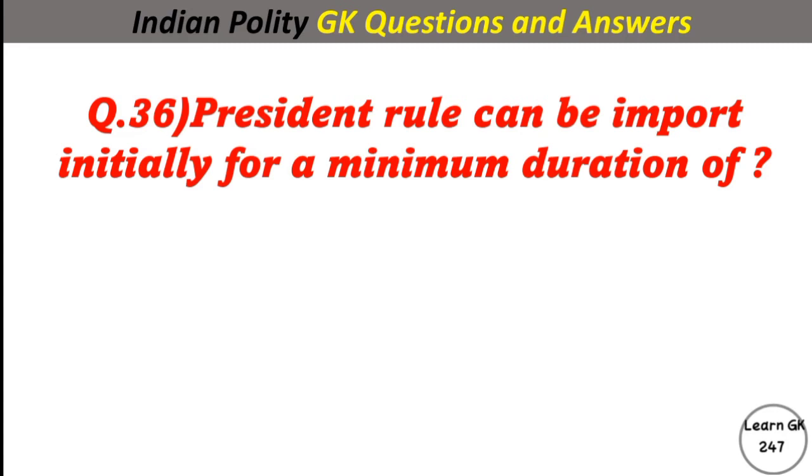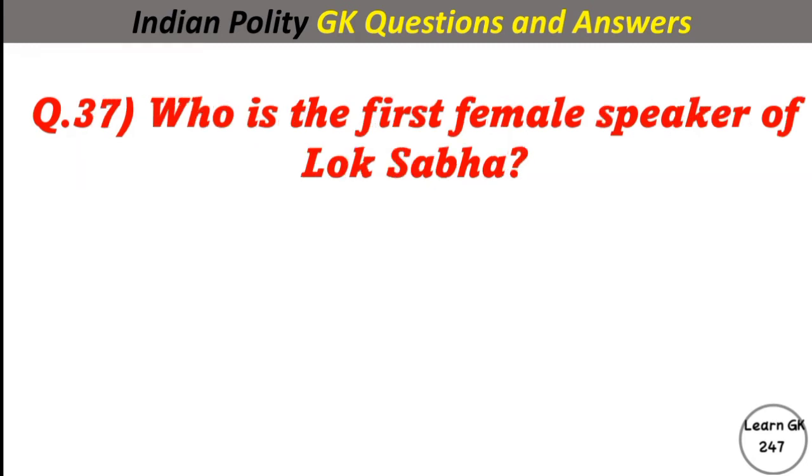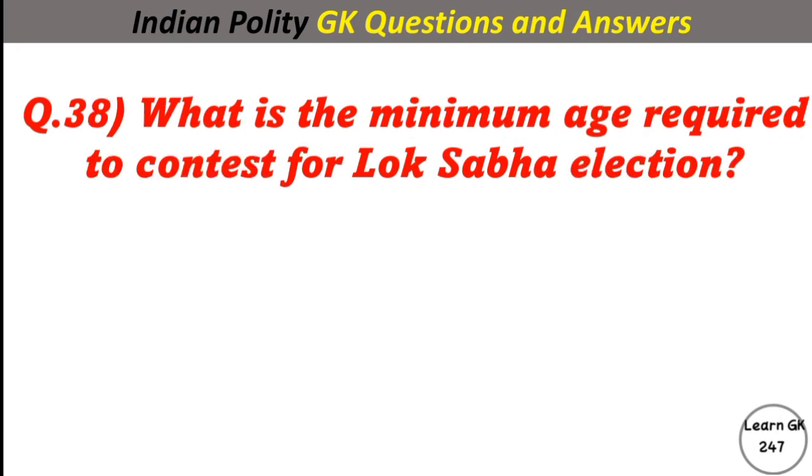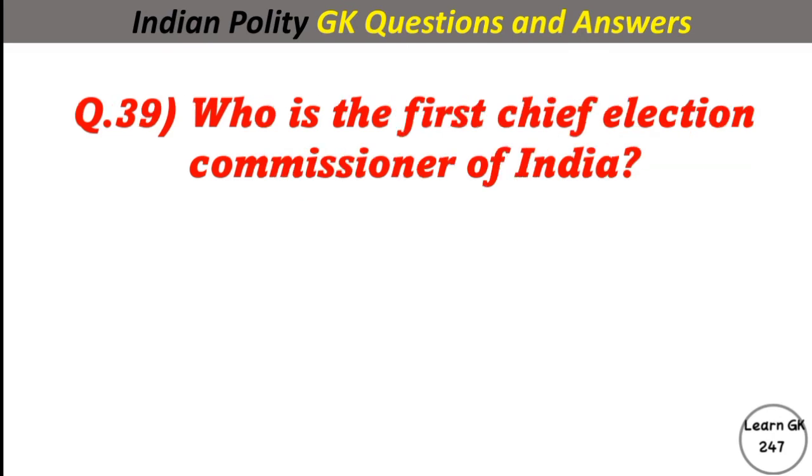President's rule can be imposed initially for a minimum duration of? Answer: 6 months. Who is the first female Speaker of Lok Sabha? Answer: Meera Kumar. What is the minimum age required to contest for Lok Sabha election? Answer: 25 years. Who is the first Chief Election Commissioner of India?